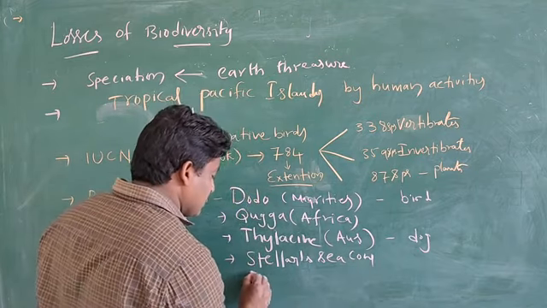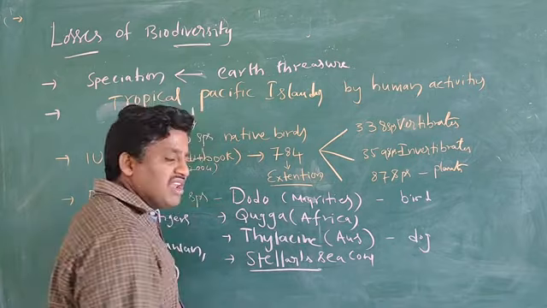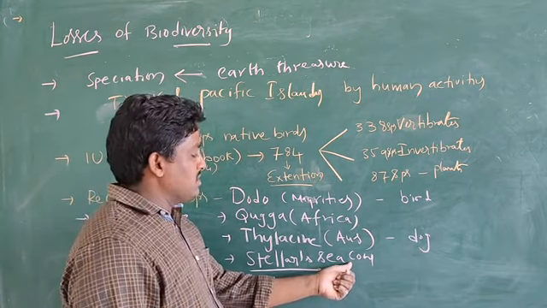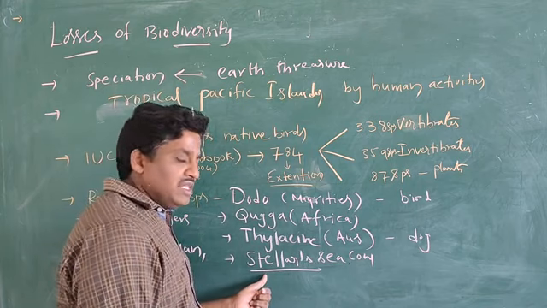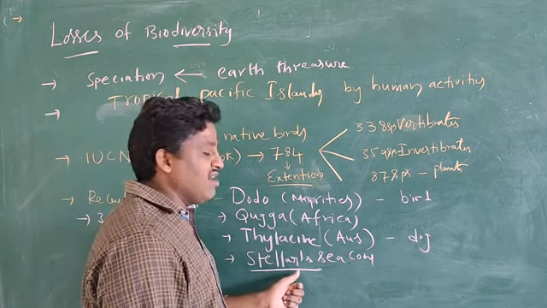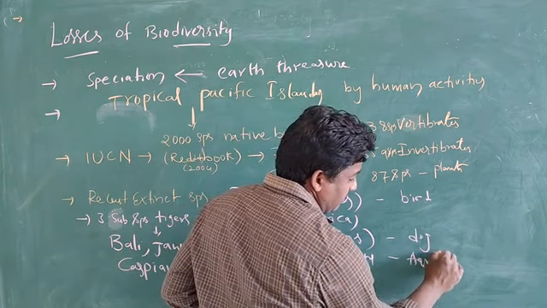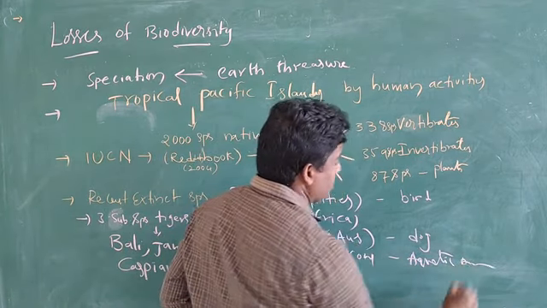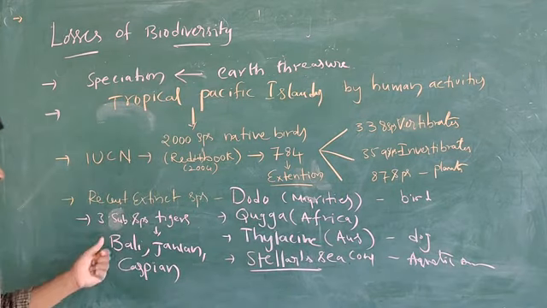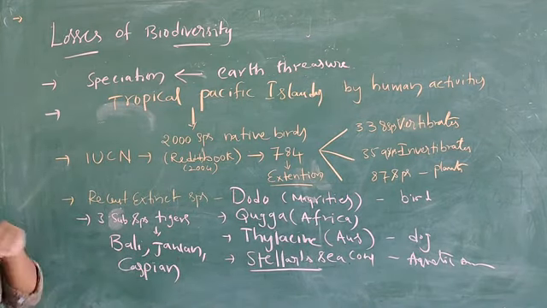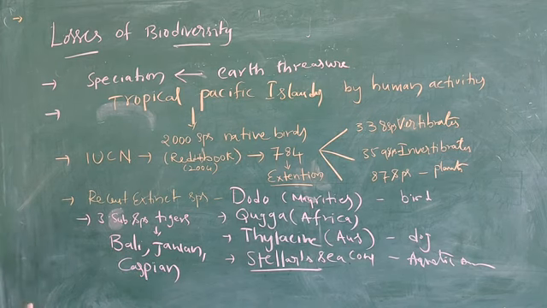The scientist Steller discovered this extinct species, so that's why we call it Steller's sea cow. Next, the three subspecies of tigers: Bali, Javan and Caspian.